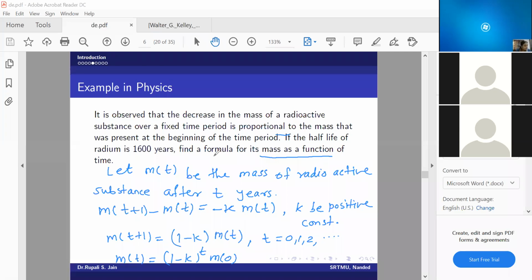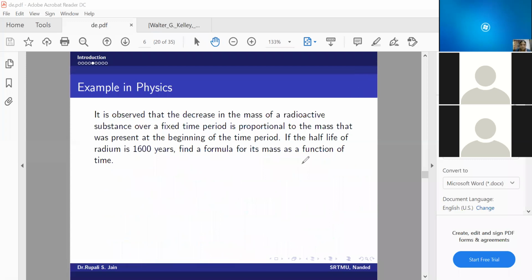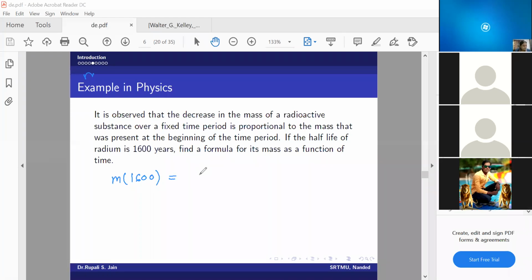So how can I say what should be my m at 1600 then? I will erase this. Okay, you are noting it down. So what should be my m of 1600?